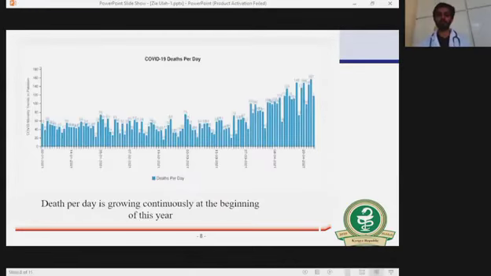This graph represents the death rate per day. At the beginning of this year, we can see the lowest number, 2 or 3 cases recorded per day, while the greatest amount we can see is 157 cases, recorded in April 2021.